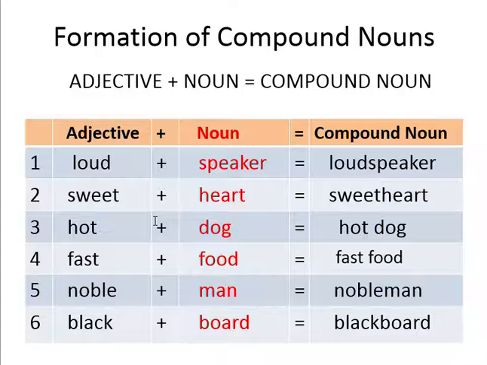Many compound nouns are made up of an adjective and a noun. The first word is an adjective that describes or modifies the second word, which is a noun. In other words, the first word provides the clue about the second word. Let's look at some examples of the adjective plus noun structure.